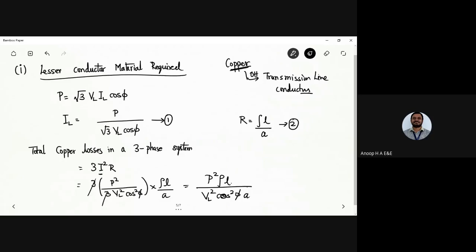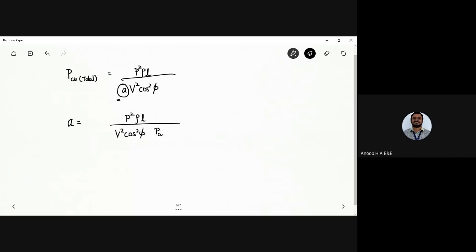Now, this is the total copper losses, so let me write down PCU total, which is given by P squared rho L divided by A into V squared cos squared phi. Now I need the area of cross section of the conductor. I'll tell you why I need it. So A, the area of cross section of the conductor, is given by P squared rho L divided by V squared cos squared phi into PCU total.